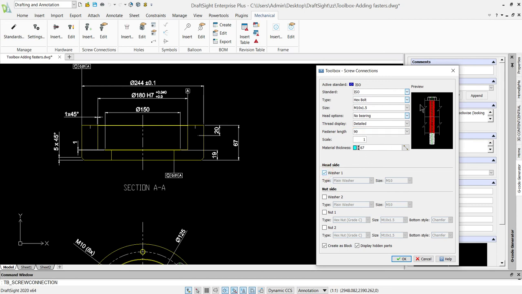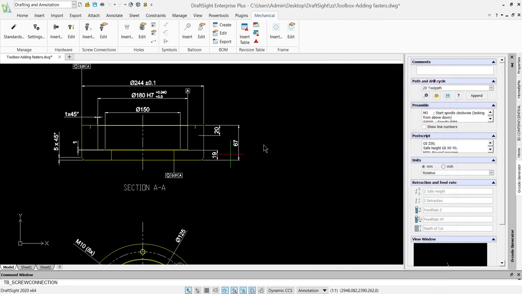You can see the washer will be added, and then washer 2 at the bottom, and then nut. The nut is of M10 and 1.5 pitch. So this is how you can customize your toolbox standard. If you want, you can add one more bolt, sorry, nut. So right now I don't require it. Uncheck this and I'll click on OK.